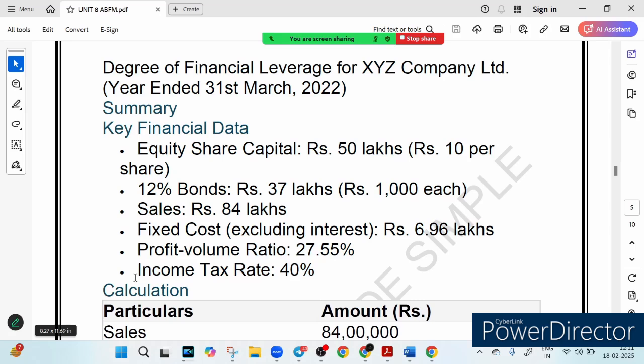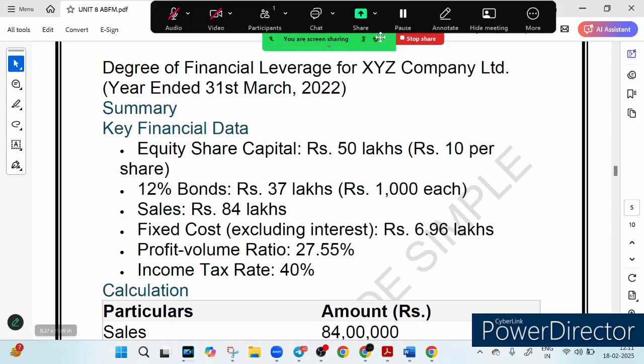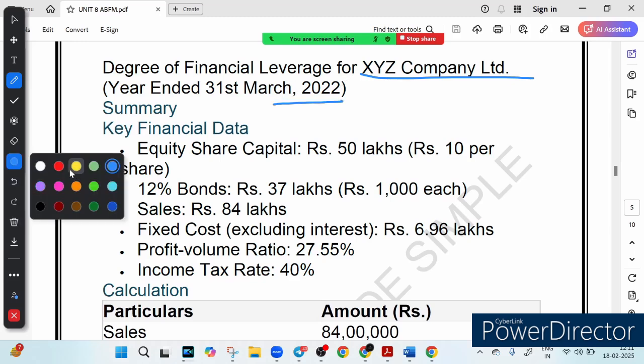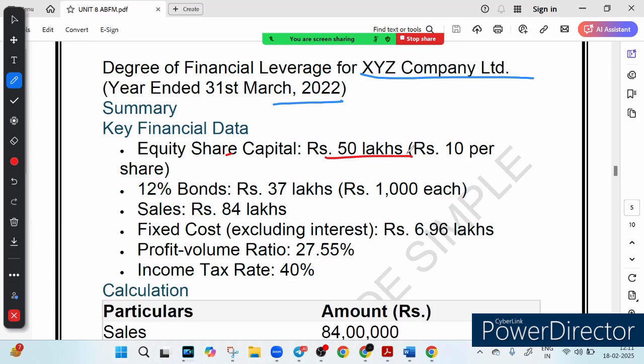Ready? So let's go. Let's start with some key numbers from XYZ Company Limited. So there is an XYZ Company Limited, for the year ending 31st March 2022. Equity share capital. Equity share capital is how much? You can see it is 50 lakh. 50 lakh means they have shares worth 10 rupees per share, right? They are raising 50 lakh by giving their shares in the form of equity share capital, and per share cost is 10 rupees.